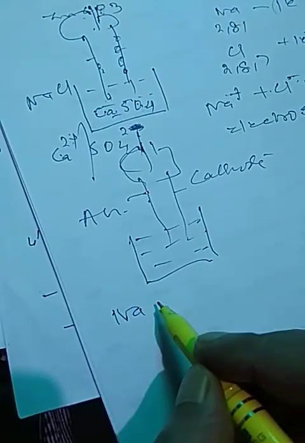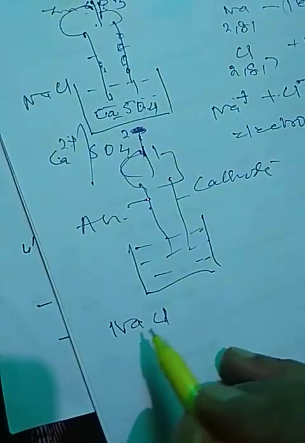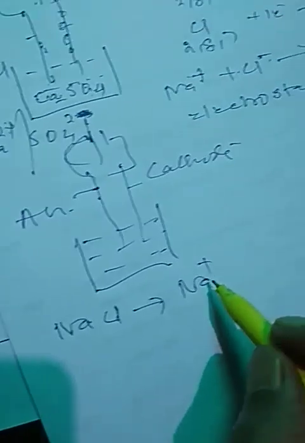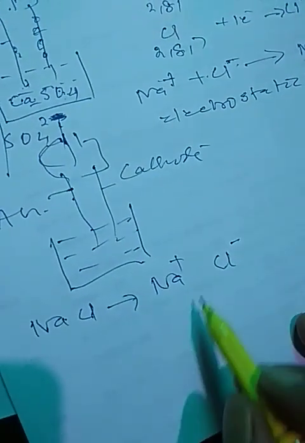After dissolving, this electrostatic force of attraction becomes weak, and they get separated. They get separated means they are dissociated in the form of sodium and chloride ions.